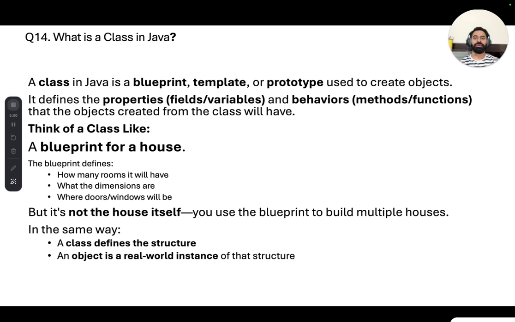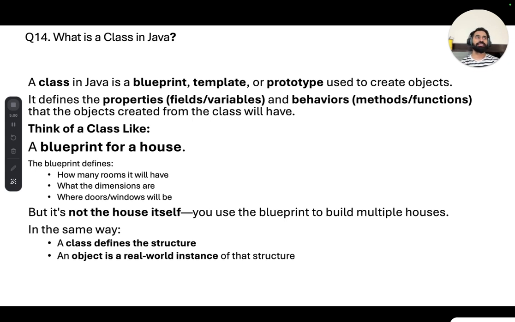So today we are going to cover more interview questions. The next question that was asked was, what is a class in Java, and this is a very important question in Java. If you are going to attend any Java interview, then you must know what a class is. So a class in Java is a kind of blueprint or template or prototype used to create objects. So basically a class contains the property and the behavior, and here property means field or variable, and the behavior means method or function.